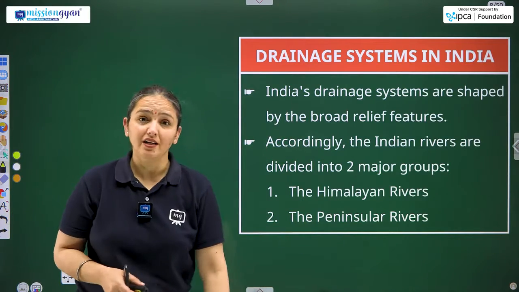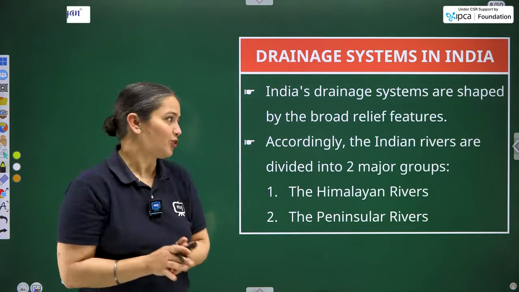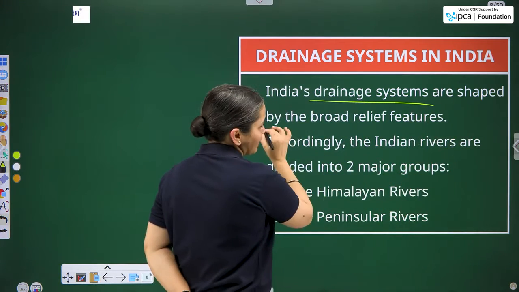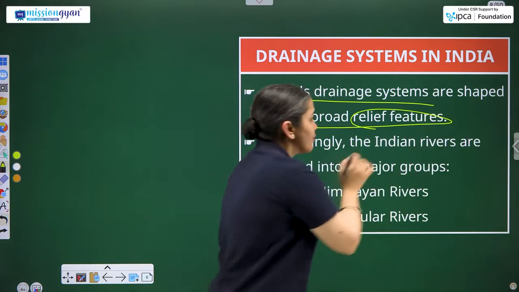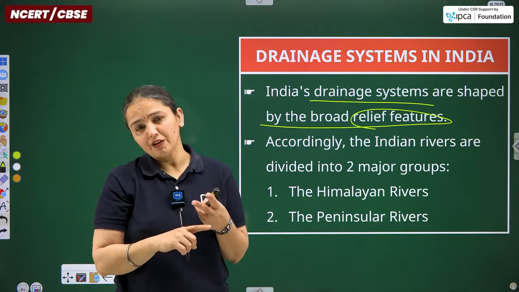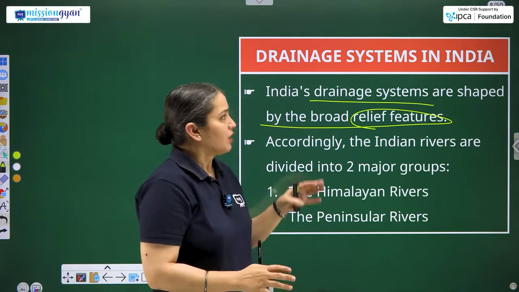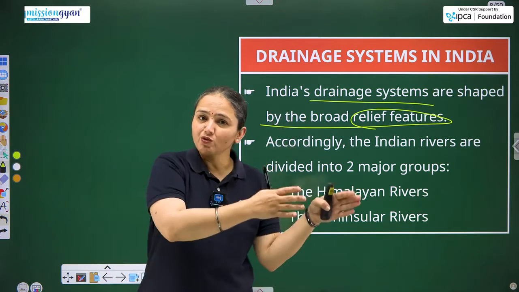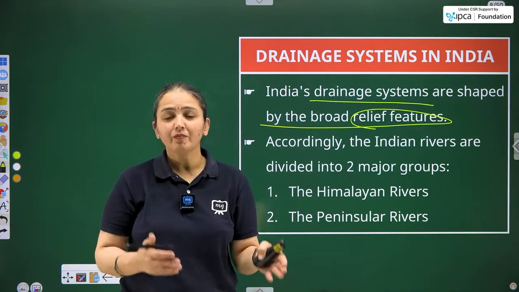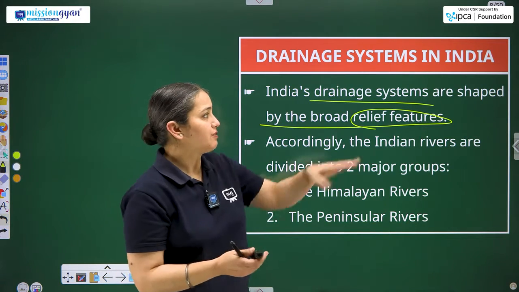Drainage system in India. Now the formal introduction to the topic. India's drainage system is shaped by the broad relief features. Relief features are also known as physical features, topography, geographical features. So these are the synonyms. Wherever the passage is there, the river will start flowing from that particular area. Now that depends on these relief features.